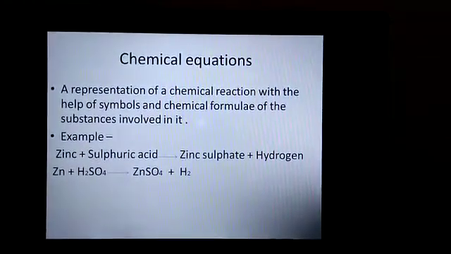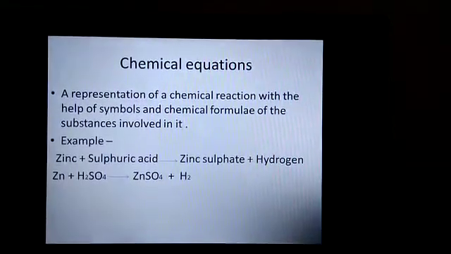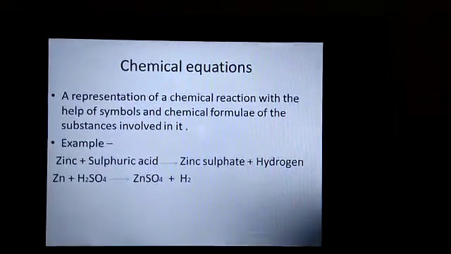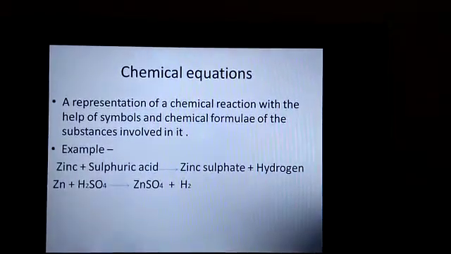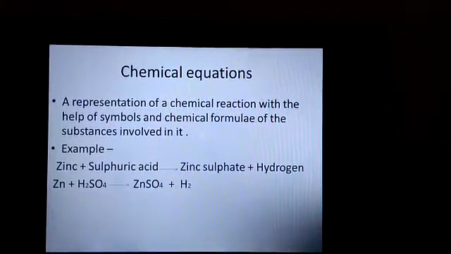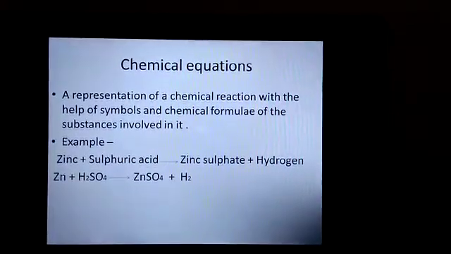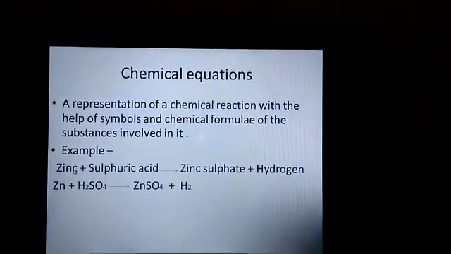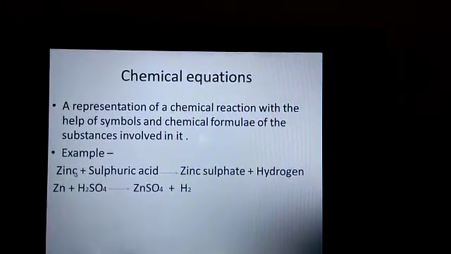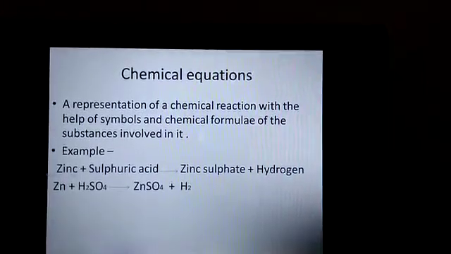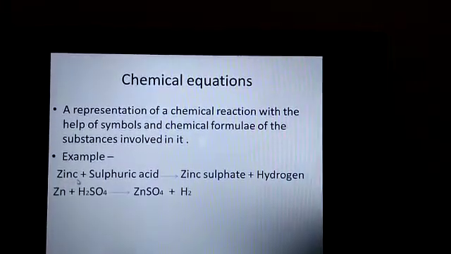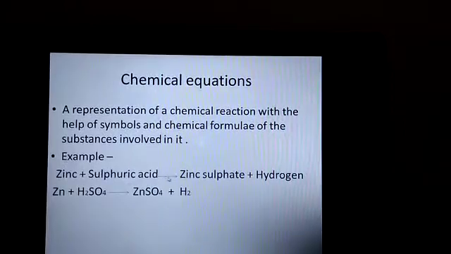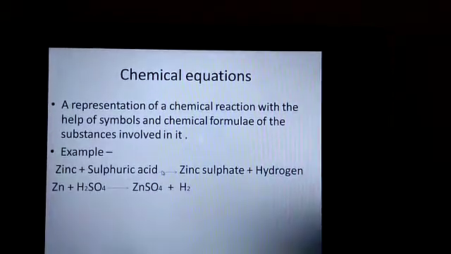For example, when zinc reacts with sulfuric acid, it gives out zinc sulfate plus hydrogen. And when the reaction is written in words, that is called a word equation.